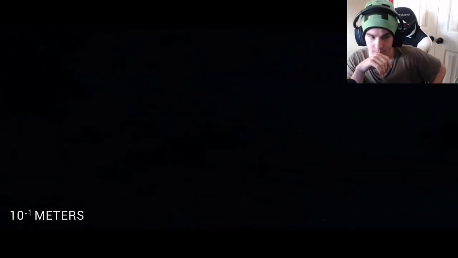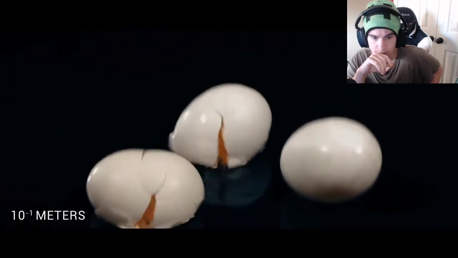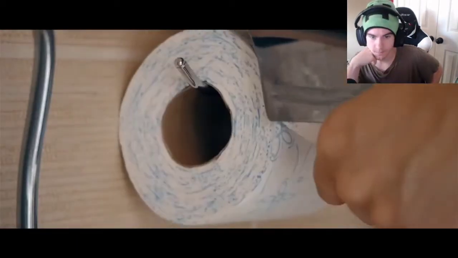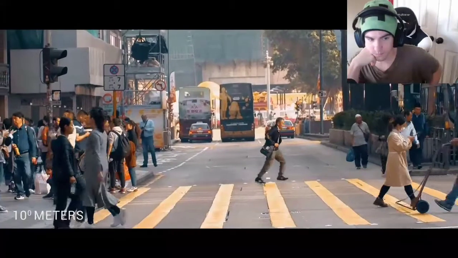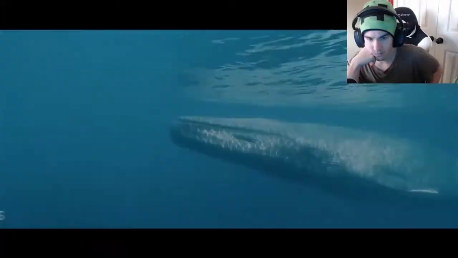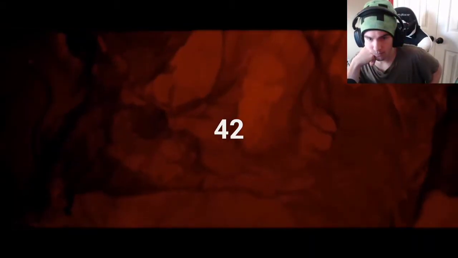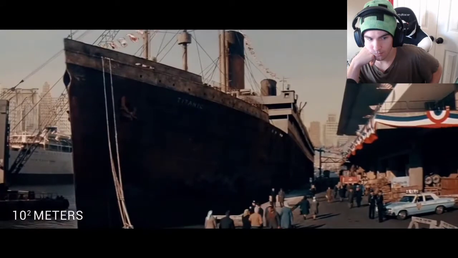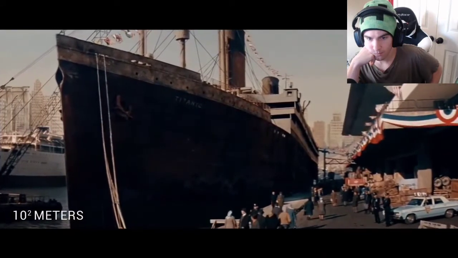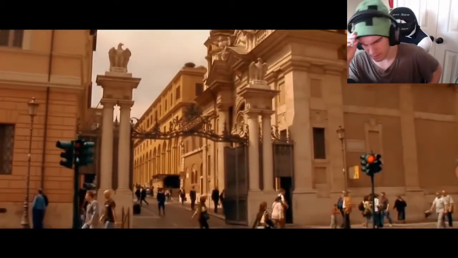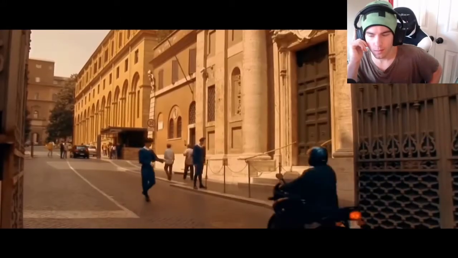At 1/10 of a meter, you'll find things that you can see, like eggs, birds, and toilet paper. At 1 meter, we have everyday life, humans, dogs. Blue whales come in at a solid 30 meters. Next, we come across the meaning of life, or 42, whatever you decide it is. At 270 meters, we reach the length of the Titanic. Triple that, we reach the population of Vatican City, the smallest country in the world.